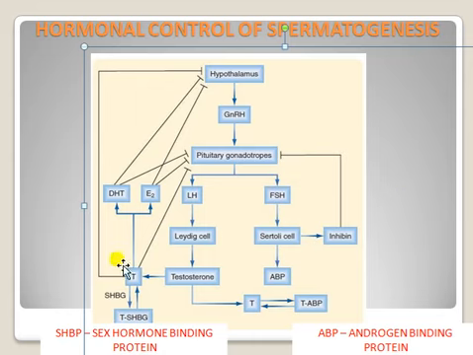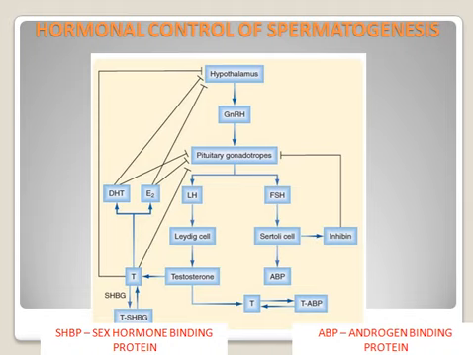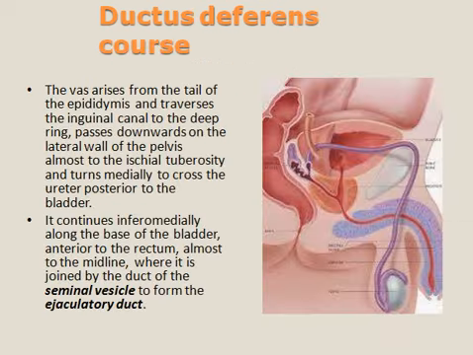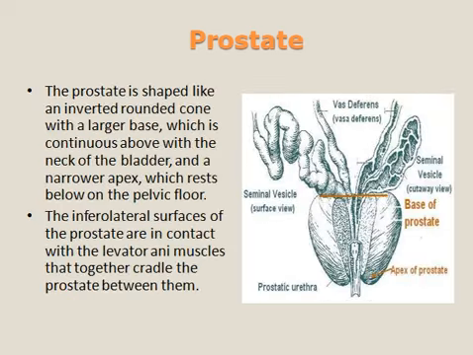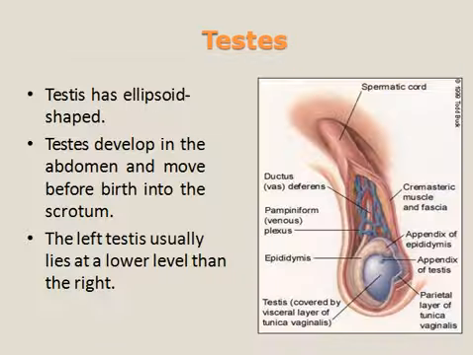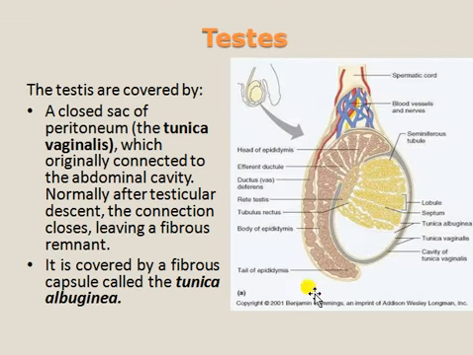Hope you understand. Where are the Leydig cells? I will show you a diagram. This is the seminiferous tubule. Between the seminiferous tubules, they form a lobule.